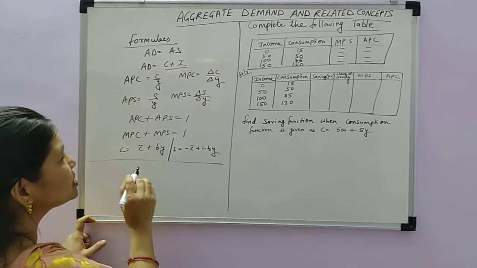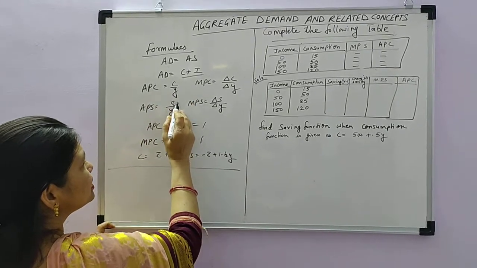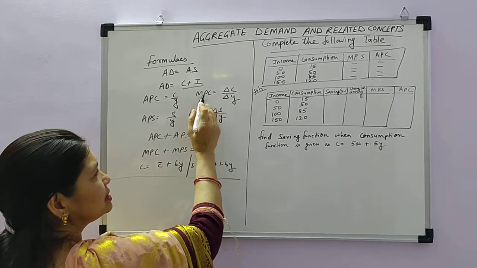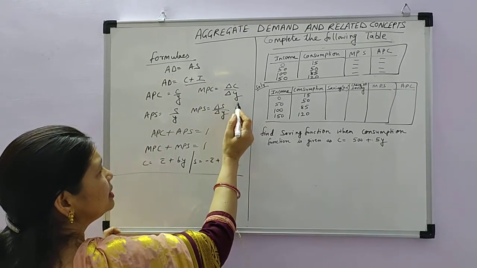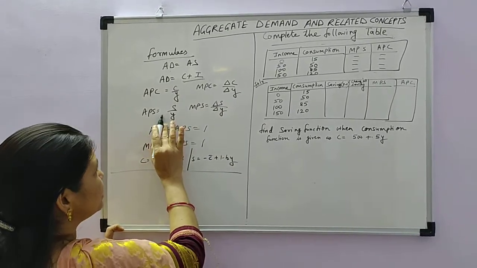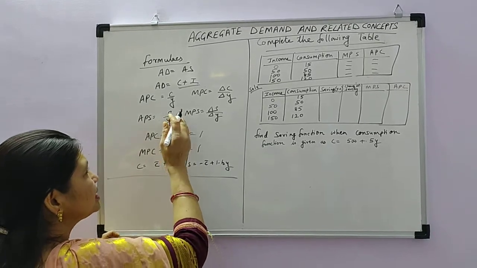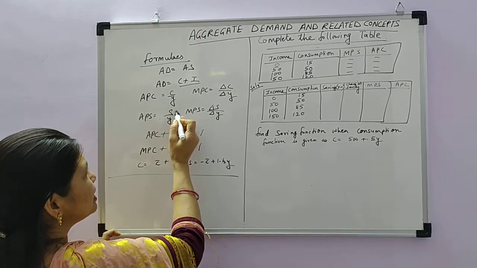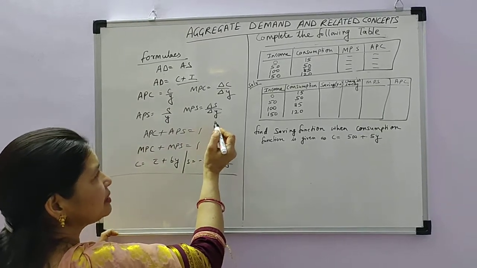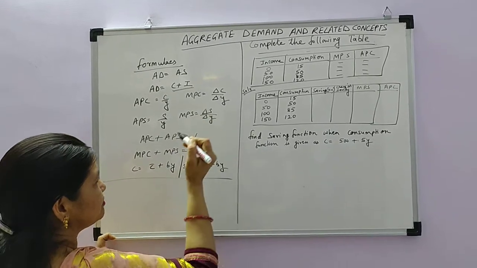And when we are talking about the consumption function, then APC is equal to C upon Y, consumption upon income. And MPC: when your additional income increases, your additional consumption also increases, that is, change in C upon change in Y. Now APS means average propensity to save. That means how much the consumer saves out of income, this is known as APS. APS is equal to S upon Y. And when his income increases, definitely saving also increases, so it is known as MPS. MPS is equal to change in S upon change in Y.